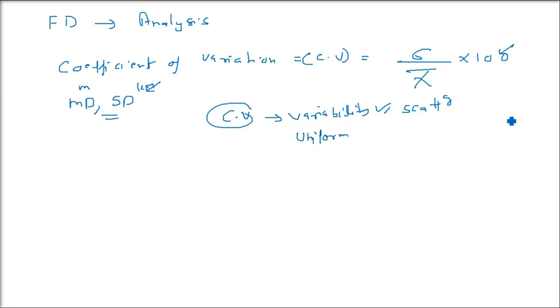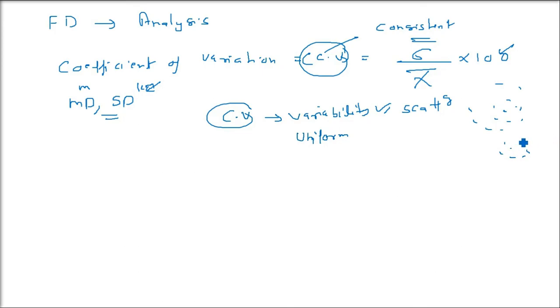So more coefficient of variation means more variability, less uniform. But the series with the lesser coefficient of variation is more consistent and more homogeneous than the other, all values being near the mean.